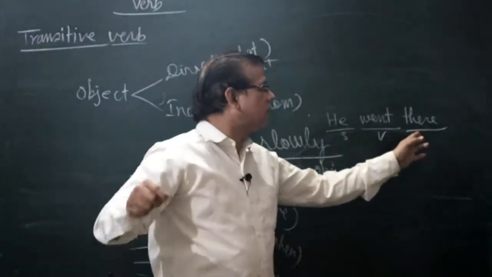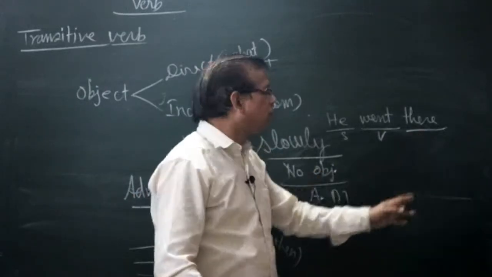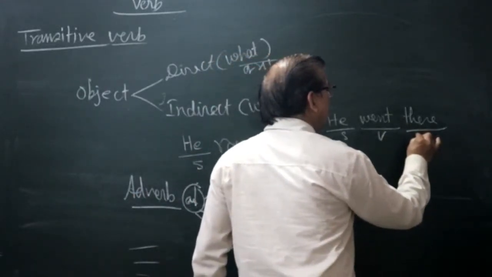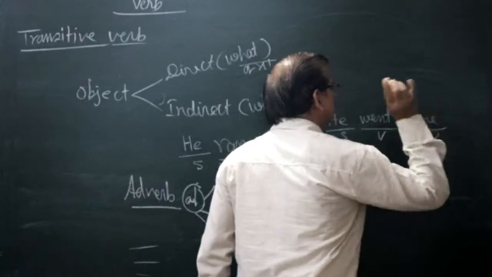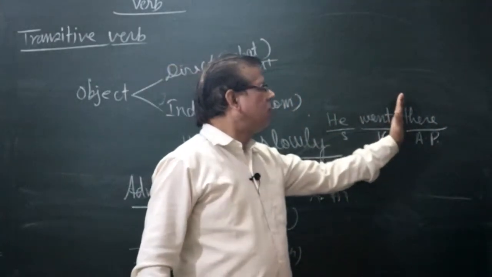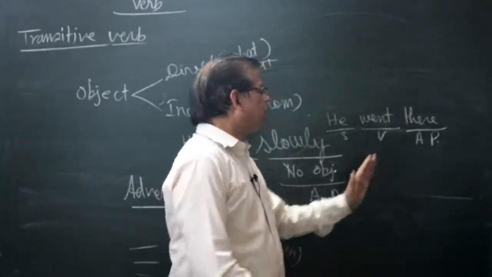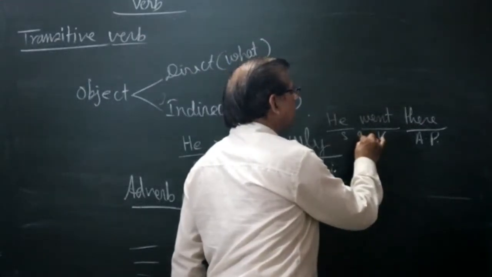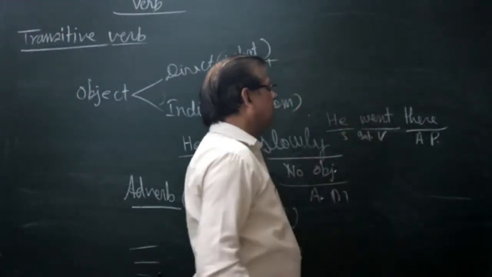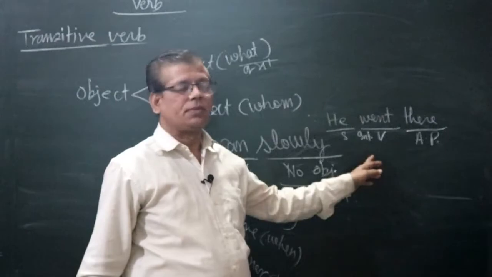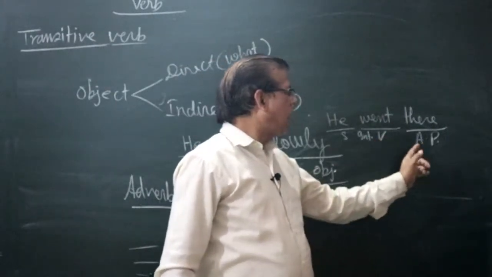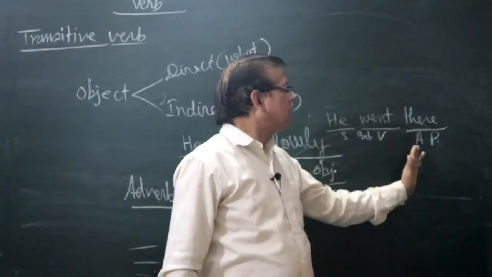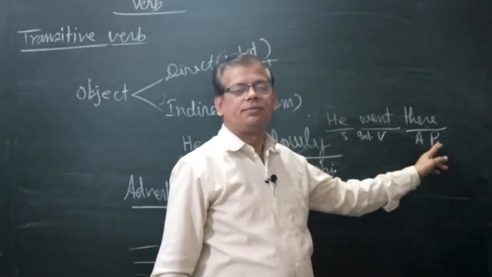There is the answer of the question where. So there is an adverb of place. It means it is no object. So went is an intransitive verb, not a transitive verb, because it has an adverb of place.